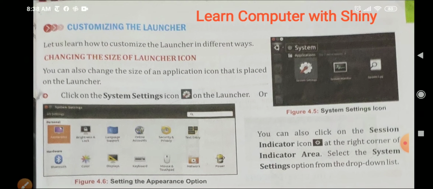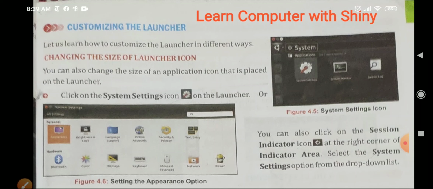Next is customizing the launcher. You can also customize the launcher. How? Let us learn how to customize the launcher in different ways. First, changing the size of the launcher icon. Now how can you change the size of the launcher? You can also change the size of the application icons that are placed on the launcher.